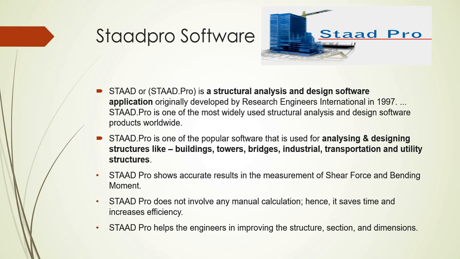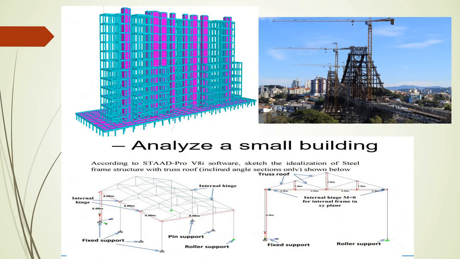STAAD.Pro does not involve any manual calculation, hence it saves time and increases efficiency. It helps engineers improve the structure sections and dimensions. You can see some STAAD.Pro structures in the images, and you can do the analysis for small buildings or large buildings also. This design was made in STAAD.Pro V8i for a steel frame structure with a truss roof. This is a truss roof, and the analysis is done for it.